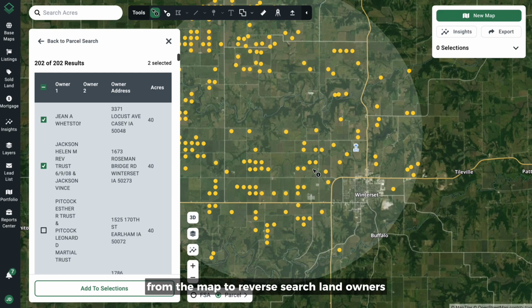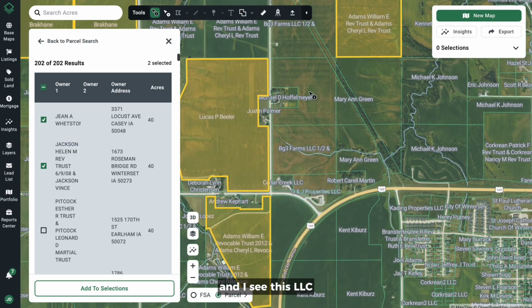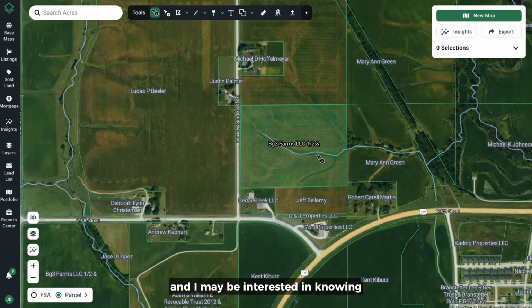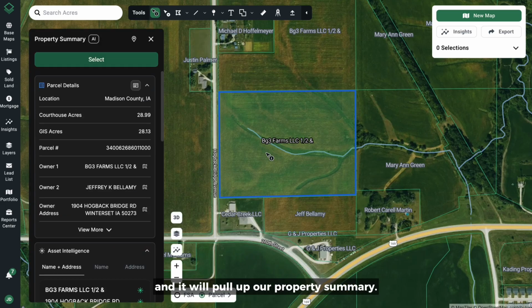I also wanted to show you how you can use our parcel search from the map to reverse search landowners and identify parcels in their portfolio. So I'm going to move into the map and I see this LLC and I may be interested in knowing what other land they may have. I can click on their name and it will pull up our property summary.